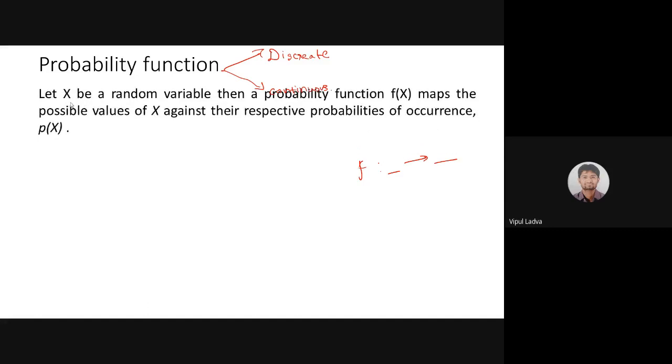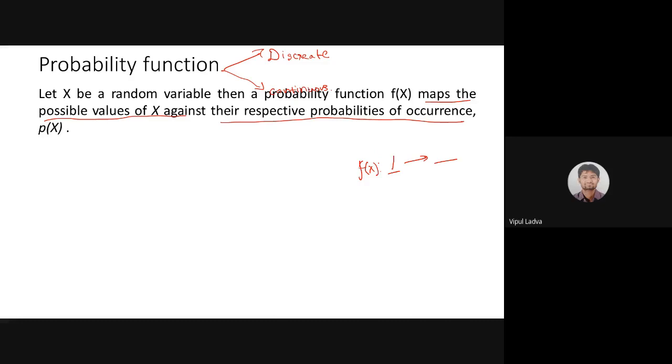Let x be a random variable. Look, I'm not saying whether it is discrete or continuous. For a random variable x, the probability function f of x maps the possible values of x against the respective probabilities of occurrence.